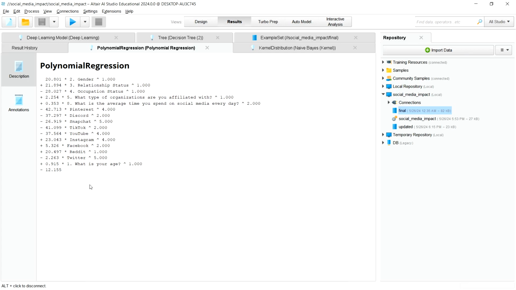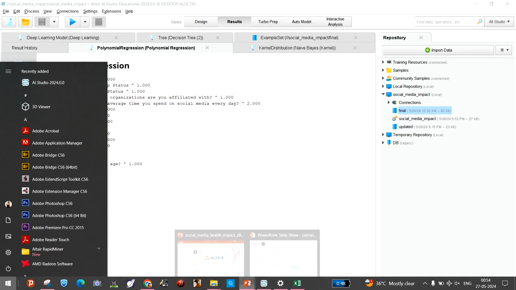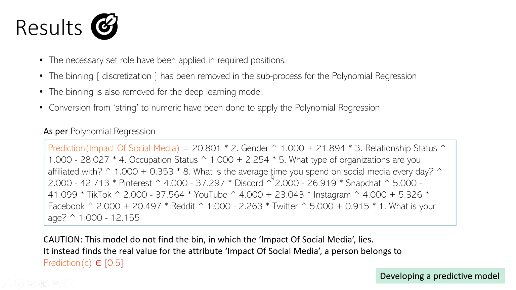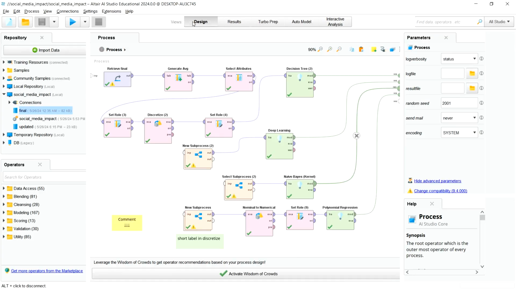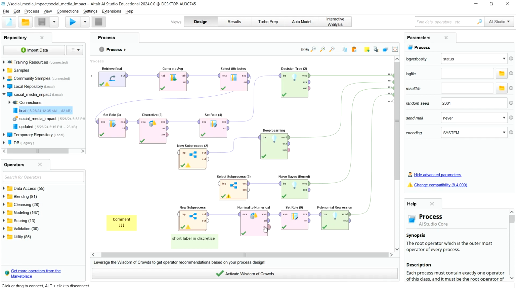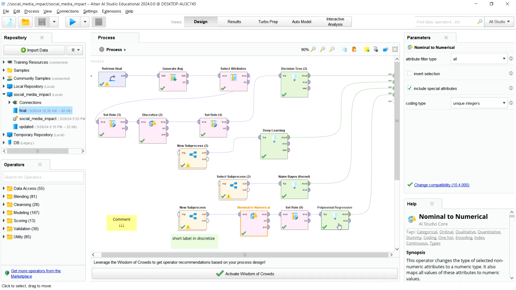So the polynomial regression is making out a formula. The formula is something like, we are having all the attributes and we want to find the prediction, it's kind of a regression thing. So we will be putting values of gender, relationship status and all those things, and then we'll find the answer. And one more thing, in polynomial regression we need numeric values. So in case of polynomial regression, we have changed all the non-numeric values to numeric values.